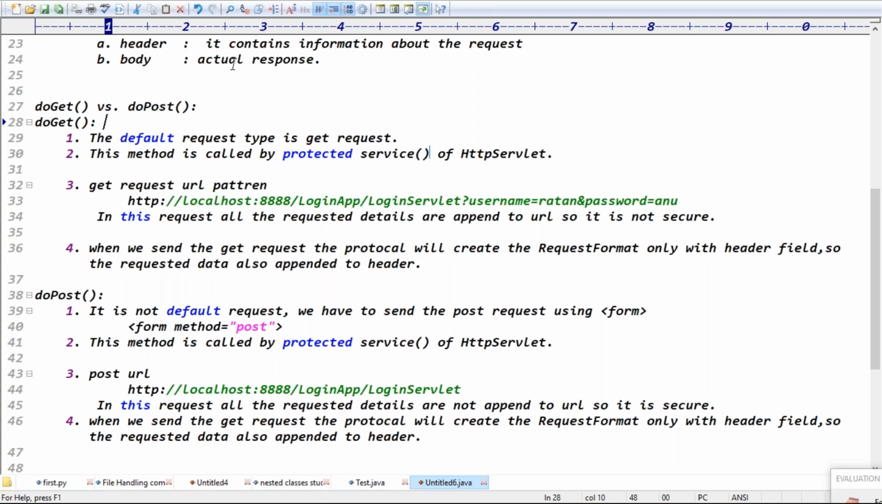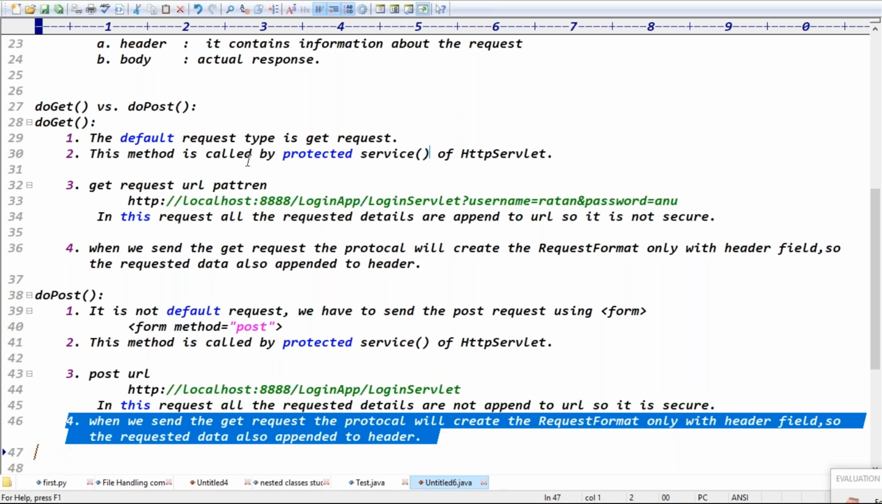Then what does it do? Internally, the server can call only the service method. HttpServlet contains two service methods: public service and protected service. The server calls the public service. The public service calls the protected service. The protected service calls the doGet method internally. That complete internal explanation we have done, right? I showed the API documentation, and I showed the source code also. So try to check that video once.